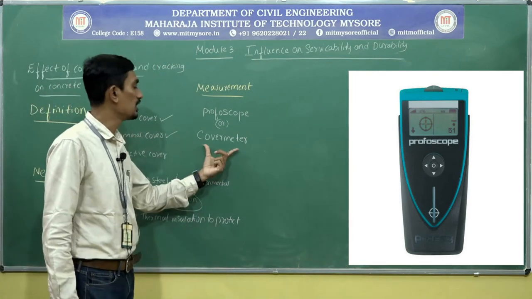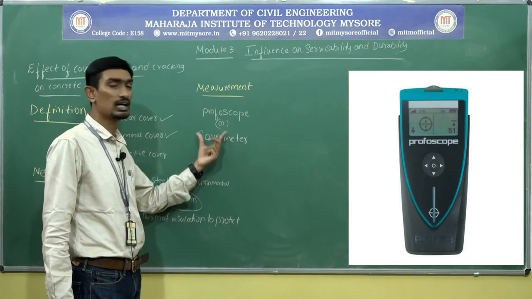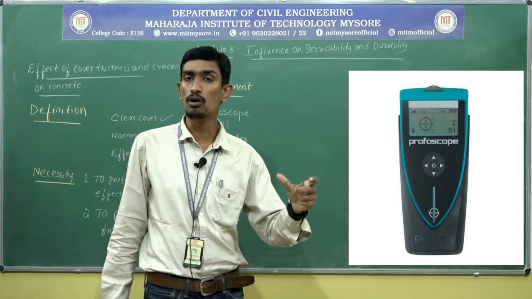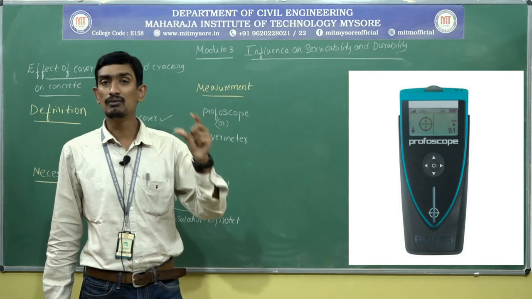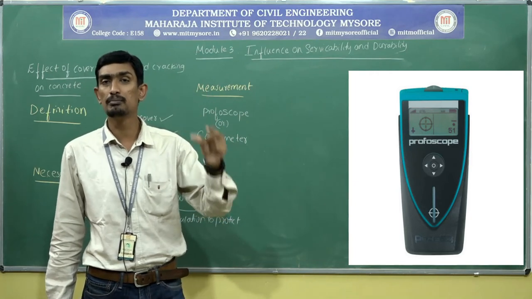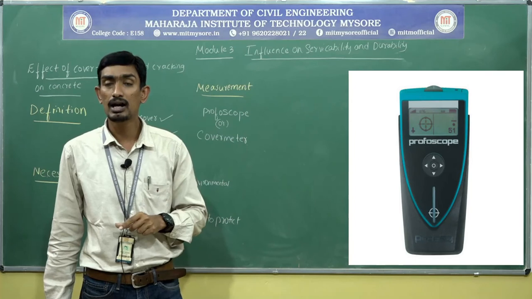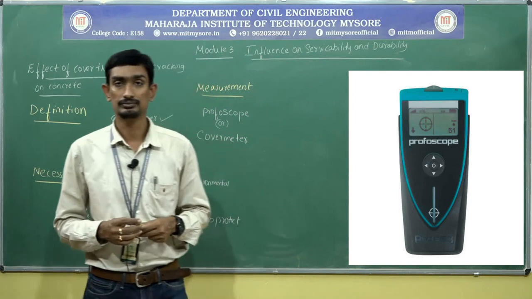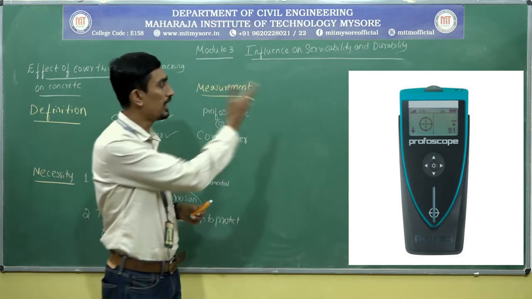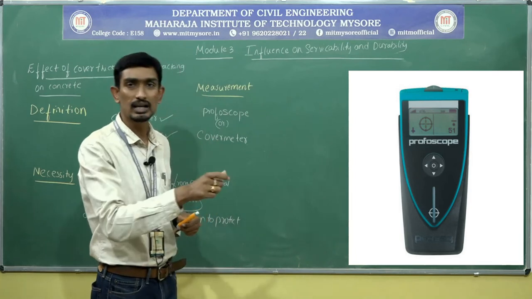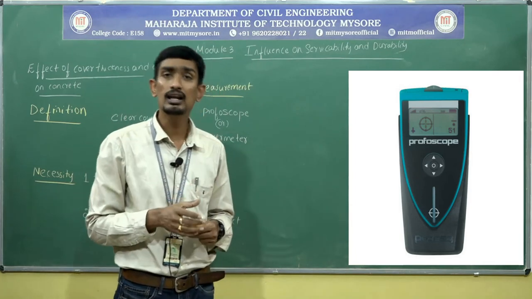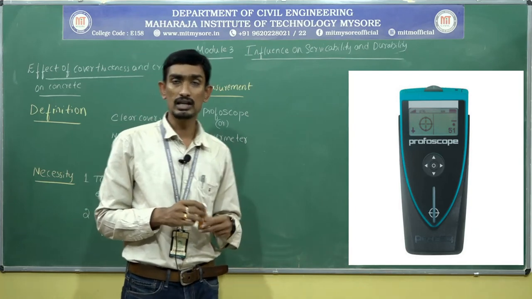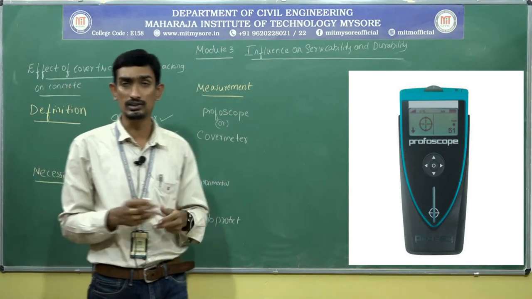You can see that clearly it is specifying. If I want to know the cover, I am going to use the device called a cover meter. By using this profoscope, I can know what cover or thickness has been provided between the rebar and the concrete surface without damaging the concrete element. Just placing that profoscope, I can clearly know what cover has been provided. That is the fantastic thing we can do.